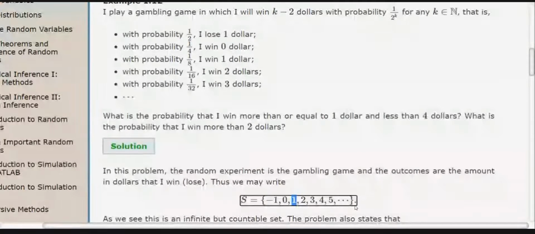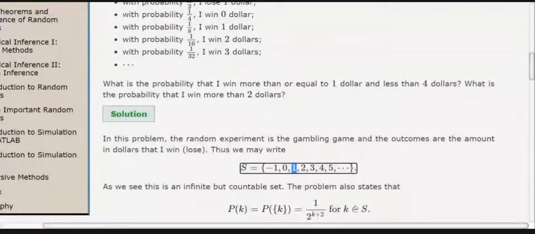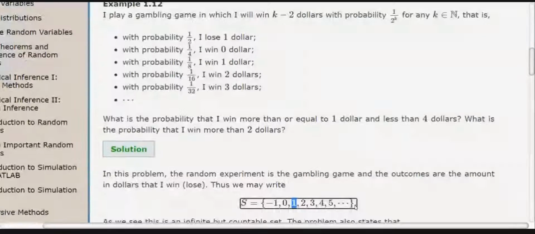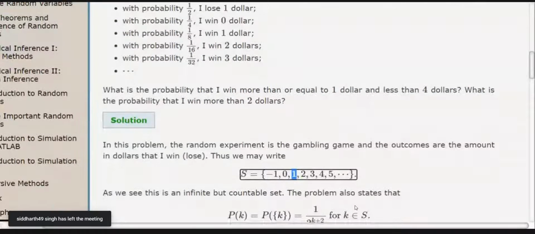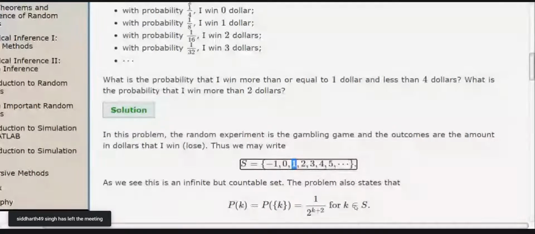If I play the game, either I will win -$1, which means I am losing, or I will get 0 or 1 or 2, but one of them I will get. So this is the output of the gambling game, and this is my sample space. Now the question is, what is the probability that I win more than or equal to $1 and less than $4?